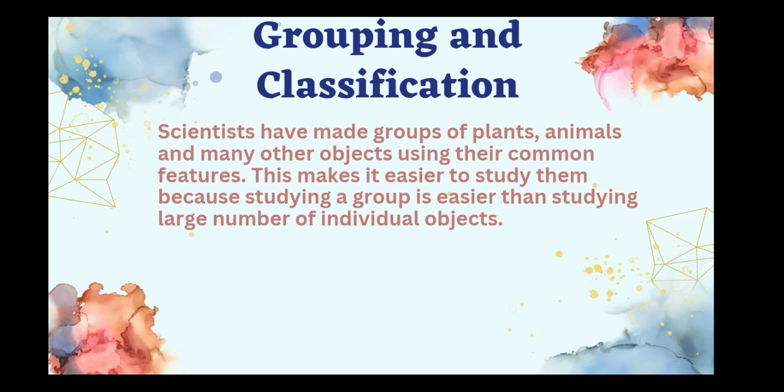Then there are other classes also. The animals that live in water are called aquatic. And the animals that do not live in water, they live on land, are called terrestrial. So this is how there are different groups of animals.